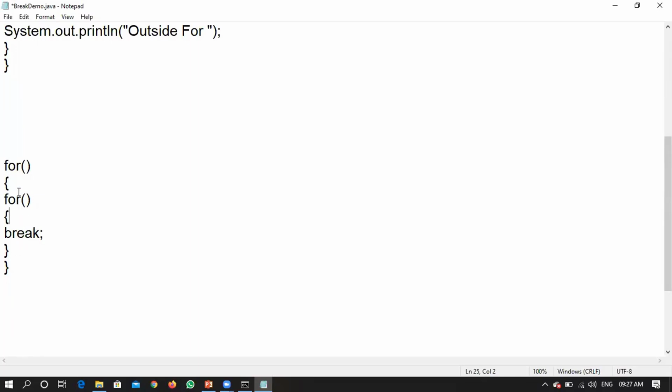I have a nested for loop, that means one for loop within another for loop. Inside of this, I have a break statement, right? So in this scenario, if a break is encountered, let me name this one as for loop 1 and this one as for loop 2. Don't write programs in this particular fashion, I mentioned those things just for understanding. Now, if break is encountered, will it come out of just for loop 2, or will it completely come out of for loop 1 also?